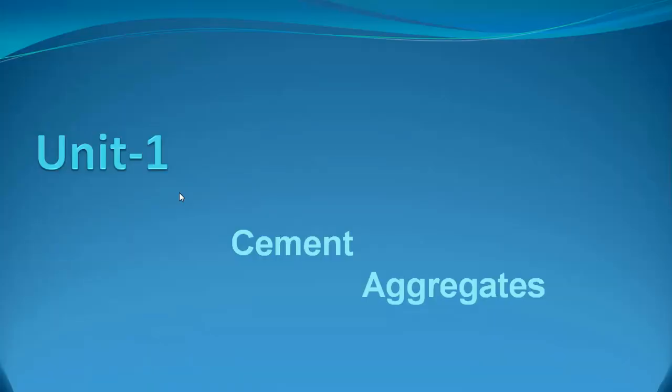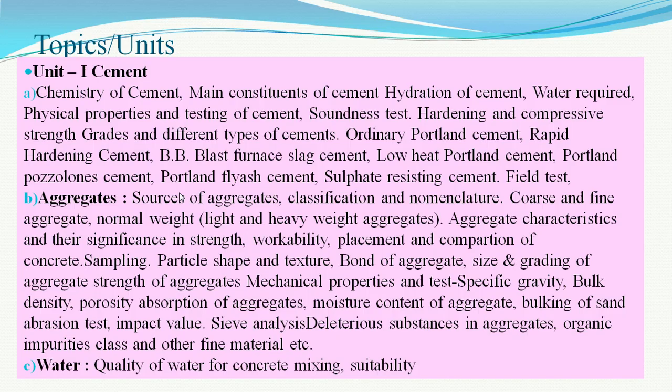Friends, now we will move into unit number 1, which deals with the first 3 ingredients, that is cement, aggregate and water. We will be discussing first about the cement, then we will move on to the aggregate, and then at last the water.